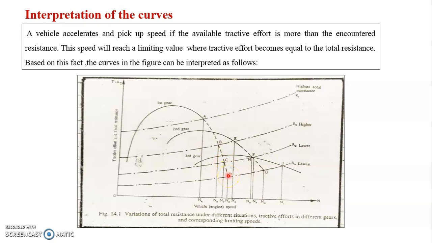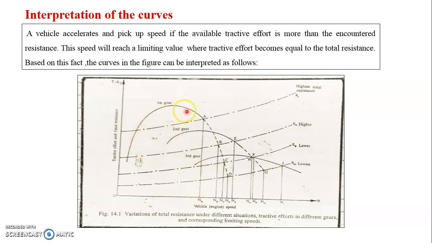Thus the corresponding speeds are NA, NB, NC, ND. This means when your vehicle is in the first gear and suppose the available resistance is R1, then the limiting speed is NA. Beyond NA, the vehicle cannot be moved on the road surface. The limiting speed is NA. This is the limiting speed.